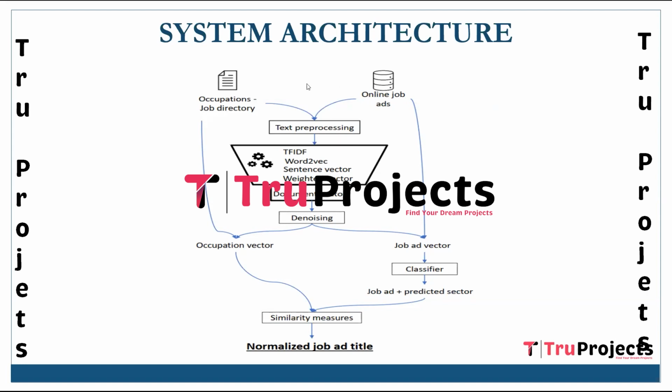Initially, we load the dataset. After loading the dataset, we do the text pre-processing, which involves removing stop words and cleaning the dataset. After doing text pre-processing, we need to convert the text into vector format. For that, we are using TF-IDF. After converting the data into vector format, we will apply the models and then predict the job category.